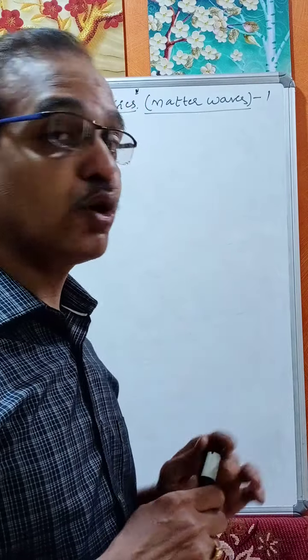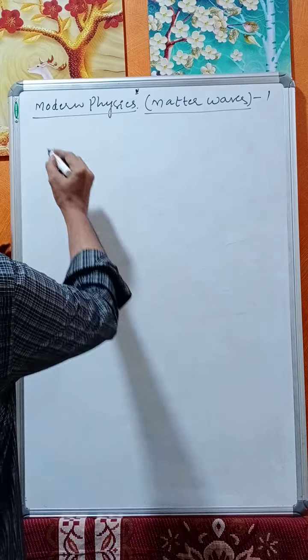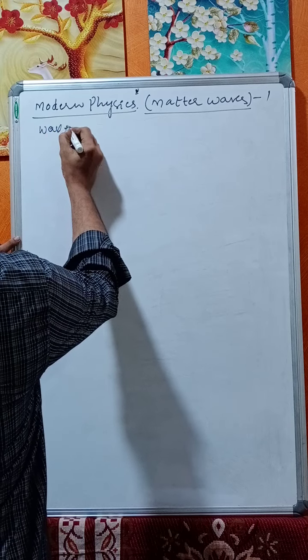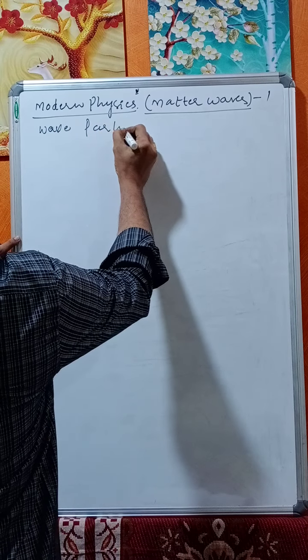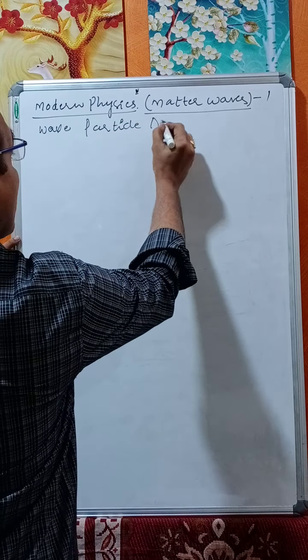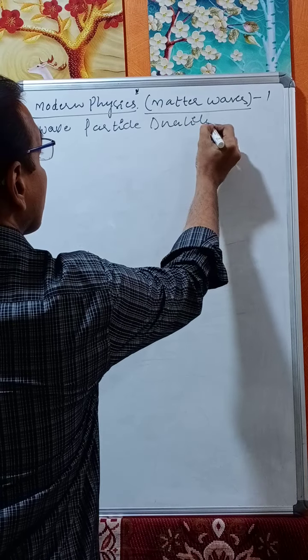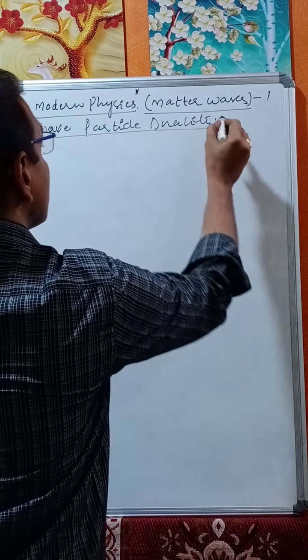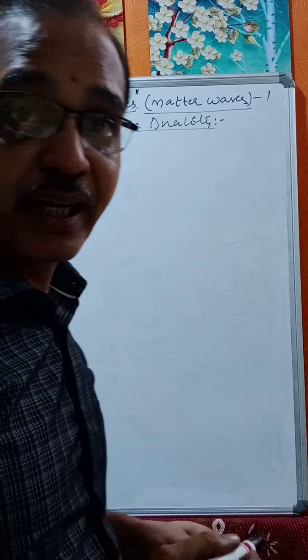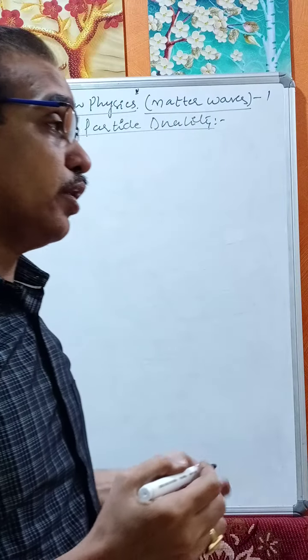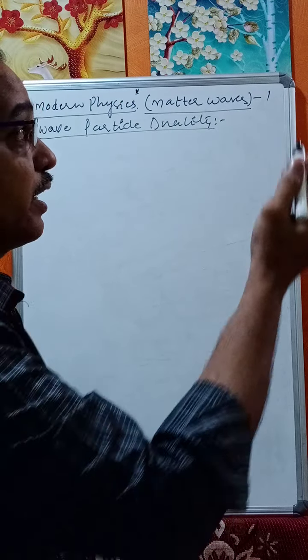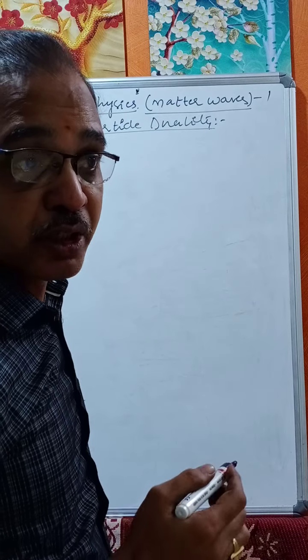Before entering into that, we should know what wave particle duality is. So what does duality mean? Dual nature. In experiments we generally use radiation. What is radiation?